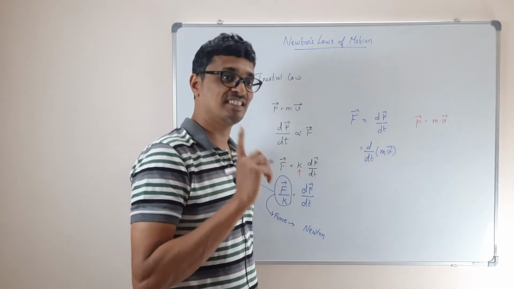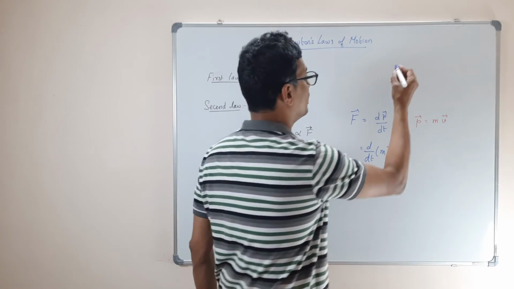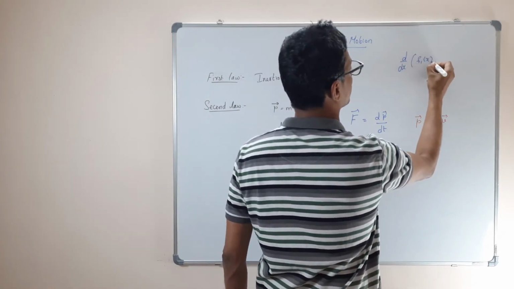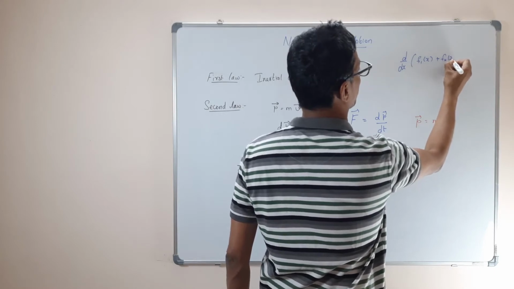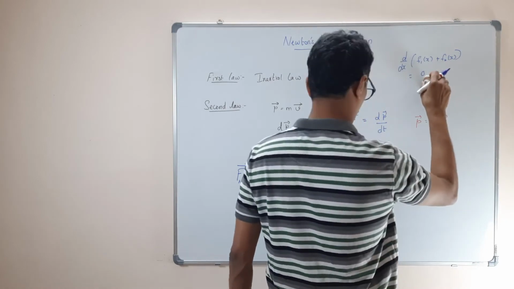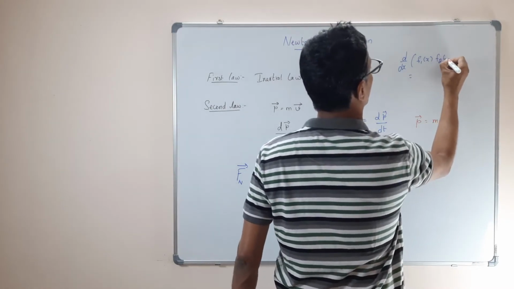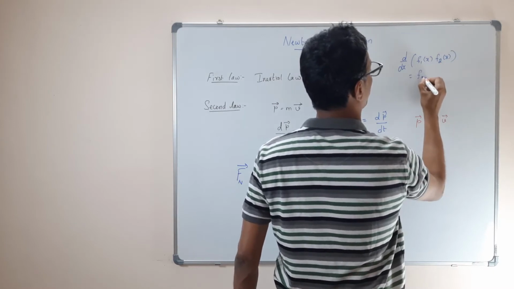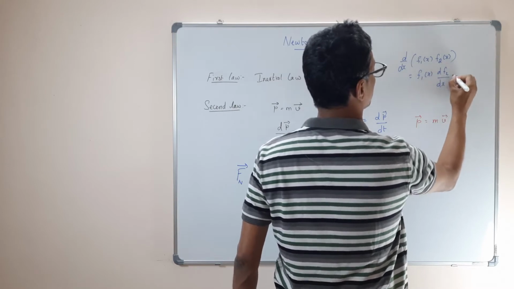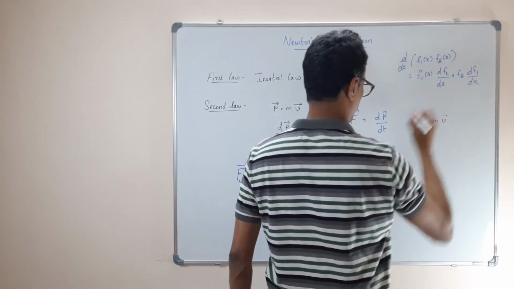If mass is not a constant, then what happens? You remember? d by dx of f1 of x into f2 of x will be what? It is f1 of x into df2 by dx plus f2 into df1 by dx. Now tell me what this will be.